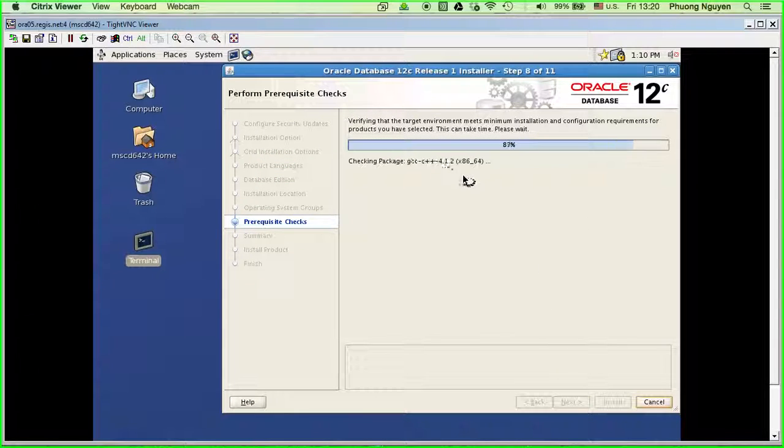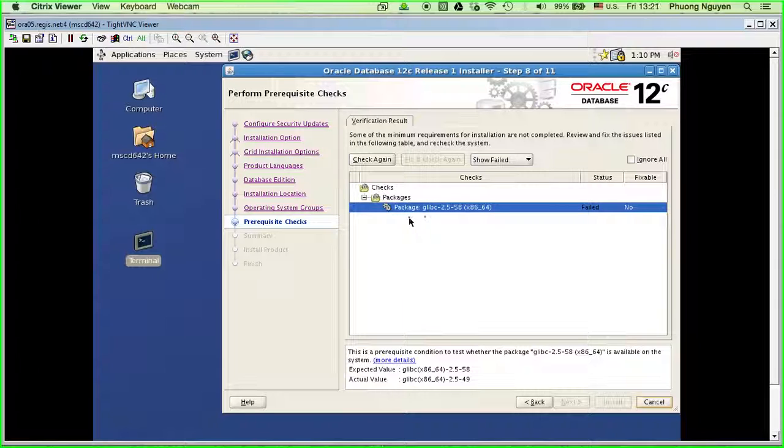And it's checking for errors. It's checking all the compatibility, and so far there's only one error that I found here, the package. This package is somehow related to the machine, the server, the hardware of the server.